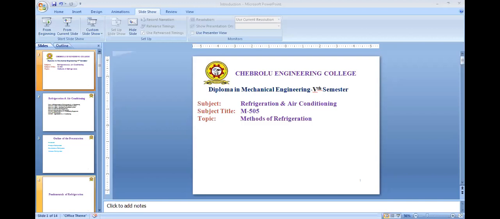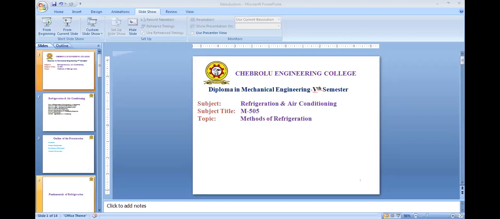And in sixth unit, so first 5 units refrigeration and next 3 units air conditioning. In sixth unit, the topic is fundamentals of air conditioning equipments. In fundamentals of air conditioning equipment, we will discuss about the classification of air conditioning equipment, definition and meaning of air conditioning, comfort air conditioning and applications of air conditioning.